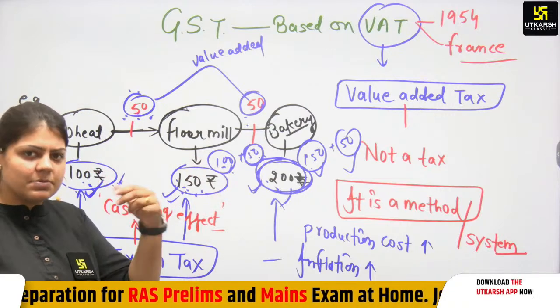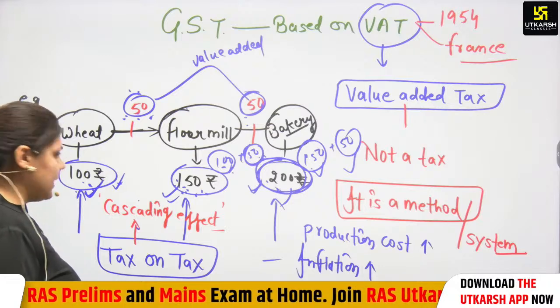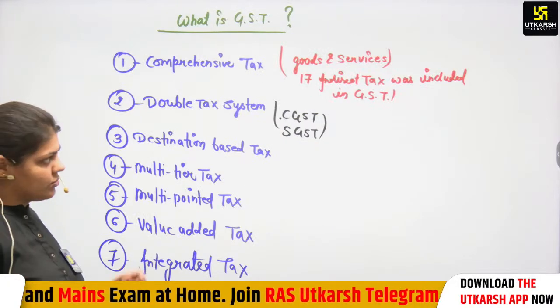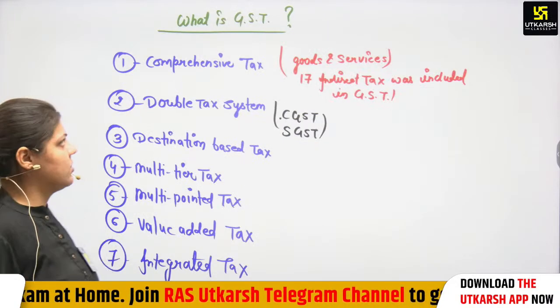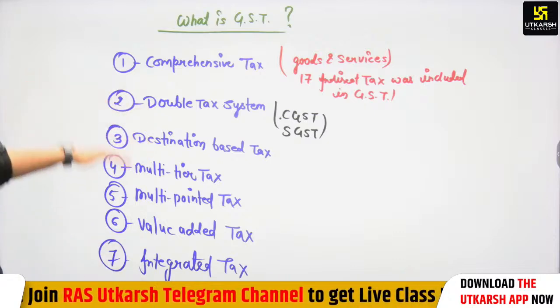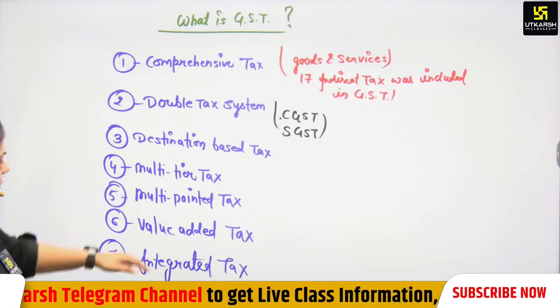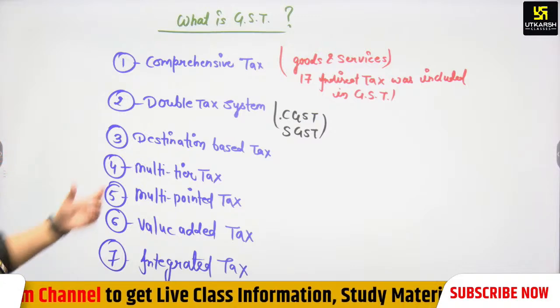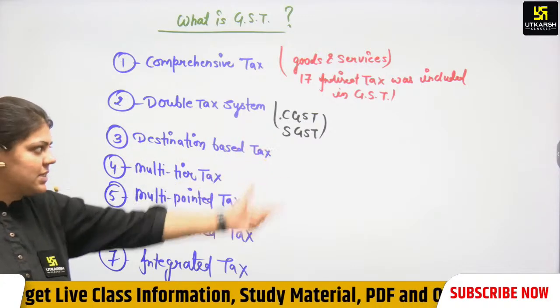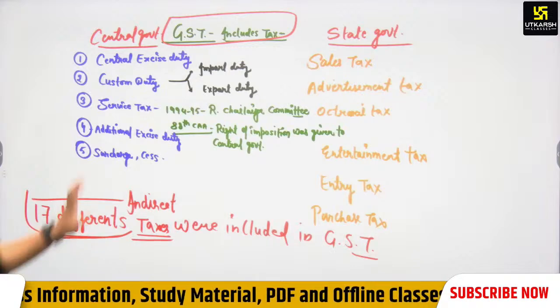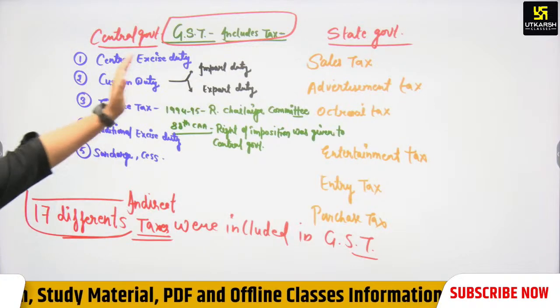Our GST system is based on the Canadian model, so we can say that in Canada there is VAT and GST also. In India there is VAT also, GST also. It is a comprehensive tax, double tax system, destination tax, multi-tier, multi-pointed, value added and integrated. So double tax, why double tax? Because of CGST and SGST, that is, central government tax and state government tax.